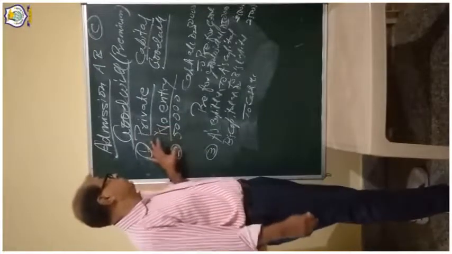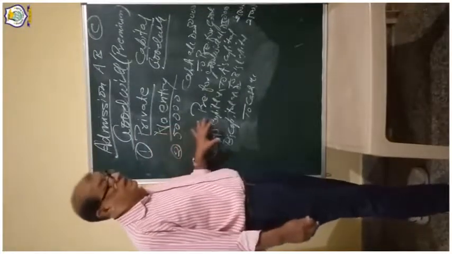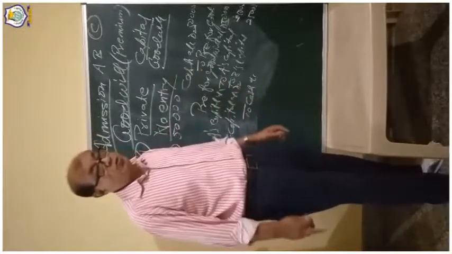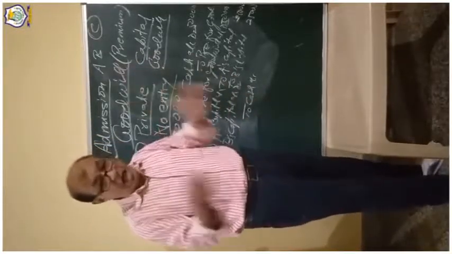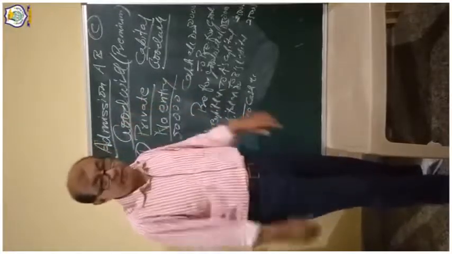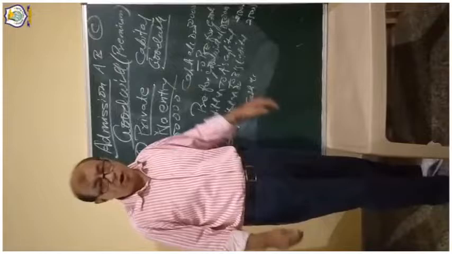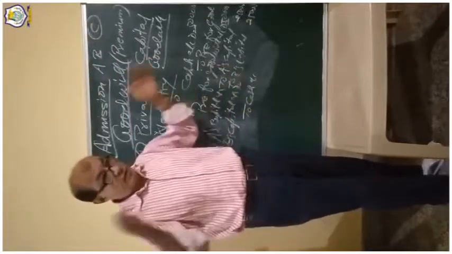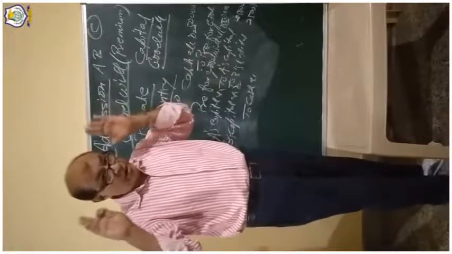Now you have to understand the basic thing: whenever a new partner comes, he has to bring the capital as well as goodwill. Both amounts he has to bring. That is compulsory, because the business was running earlier also and it has its own reputation.